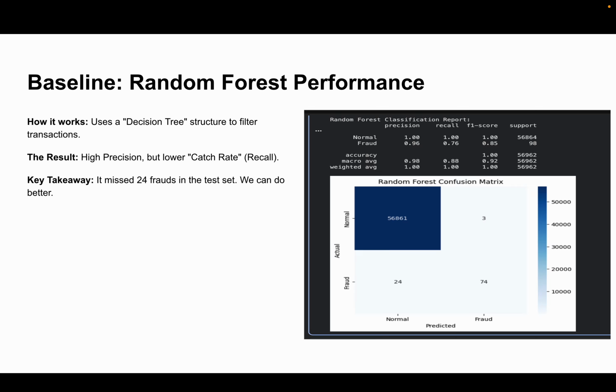How it works is that it uses decision trees to structure and filter these transactions, and based on those decision trees and filters, it either flags the transaction as fraudulent or non-fraudulent, or just normal. In this confusion matrix, we can see that even though it's accurate, it still missed 24 fraudulent transactions, which for such a data set is a big deal, even though it doesn't seem like it is.